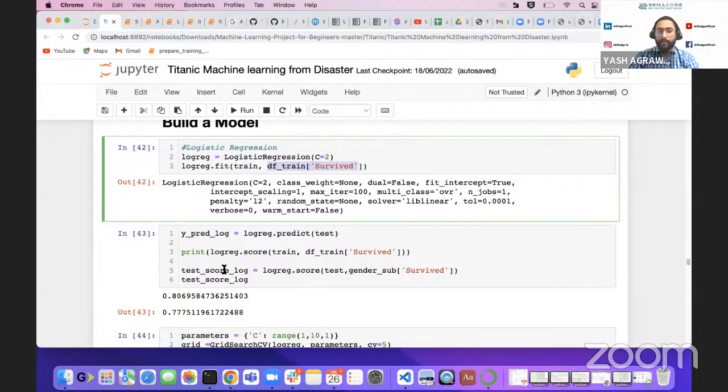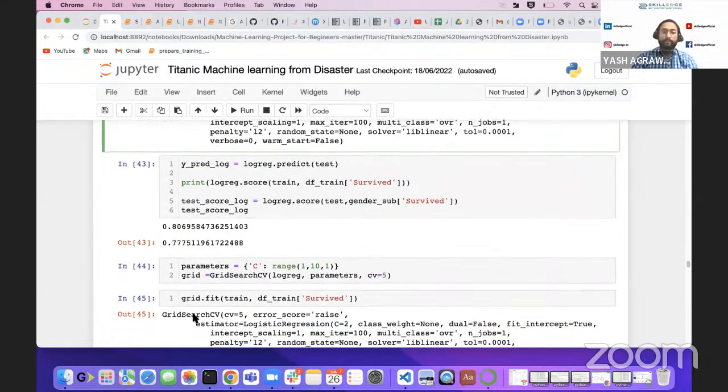Now we will check whether we have the right outputs. We will compare using your score, to see how accurately our model has performed. You can see 80% on the training set and 77% on your test set, right? This means our model is quite generalized, but we need to enhance our model.